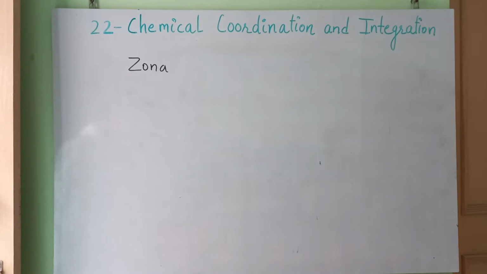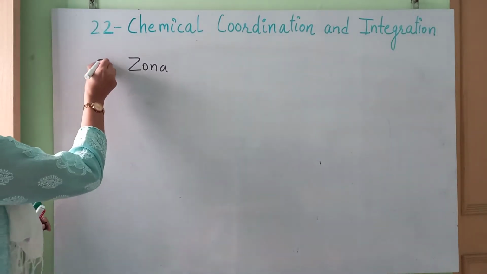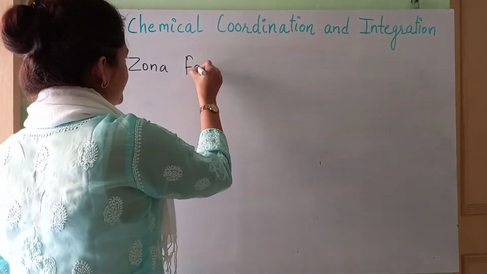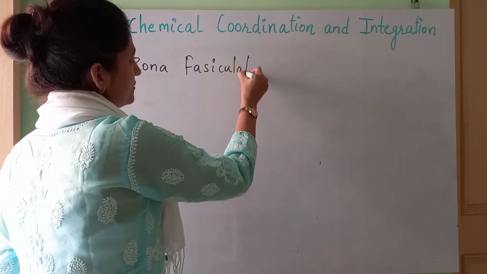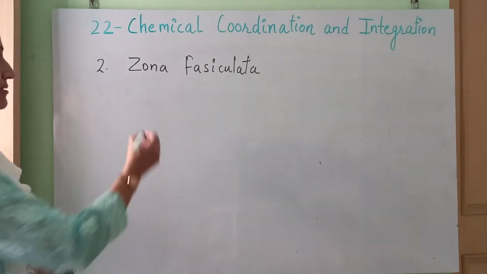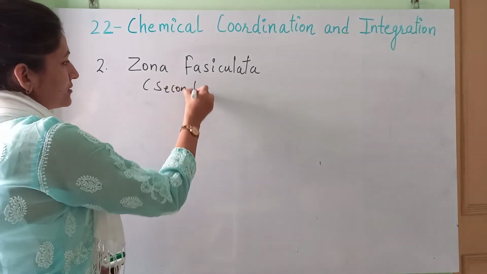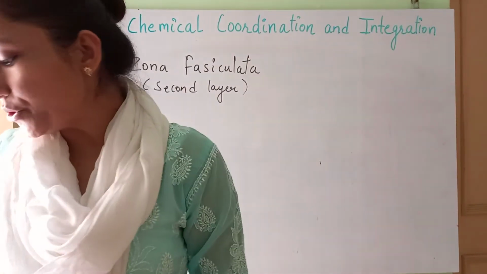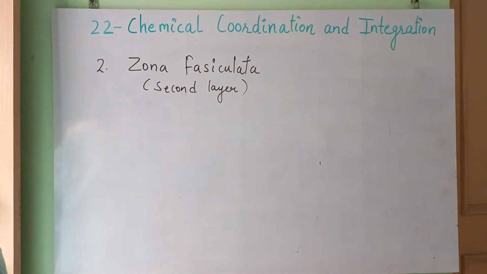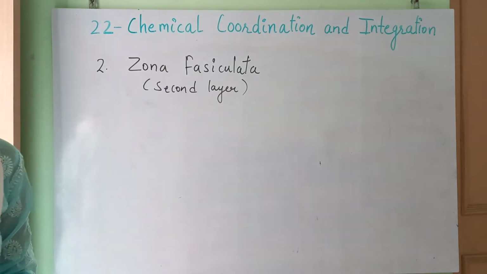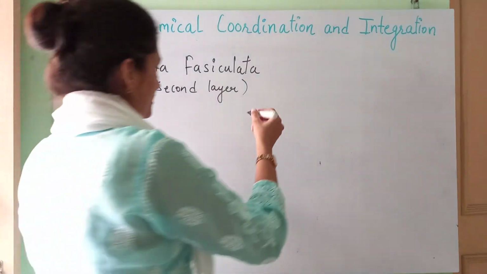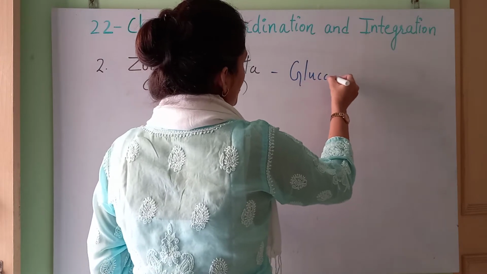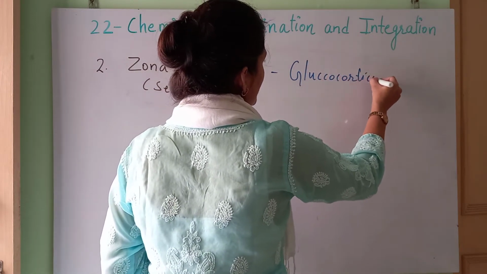The second layer of the adrenal cortex is zona fasciculata. Okay, this is the second layer. So the category of the hormones which are going to get secreted by this are termed as glucocorticoids.